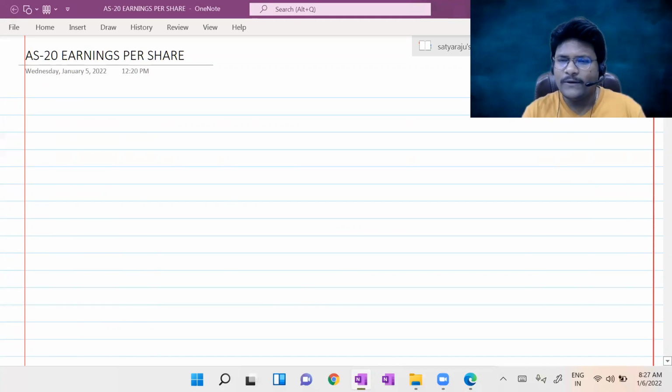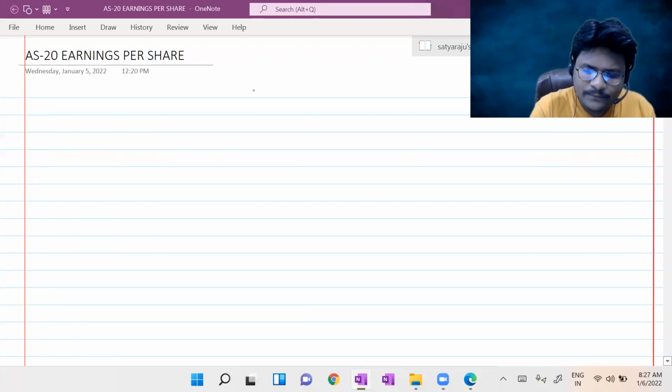If you're already my student with respect to Group 1, then you already know the structure of an accounting standard clearly. But once again, as a procedural issue, I'll adopt here the structure of an accounting standard.